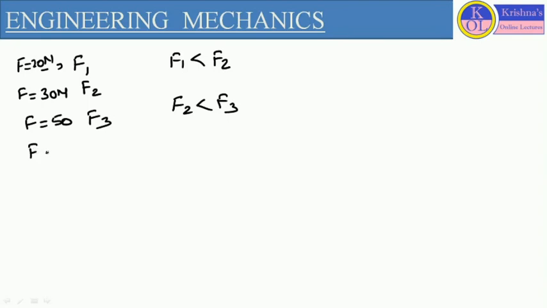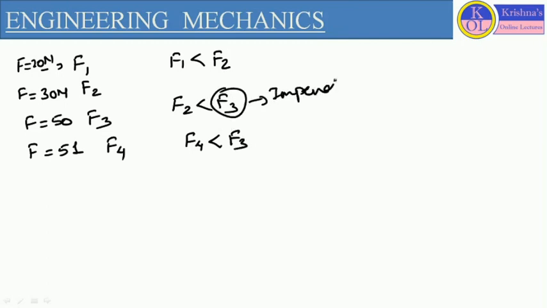But at F equals 51, if we consider the friction force as F4, this F4 will be less than F3. It means F3, at impending motion condition, friction will be maximum. By this way, we can define the variation of friction force.